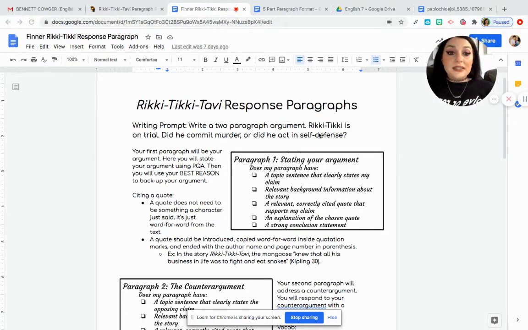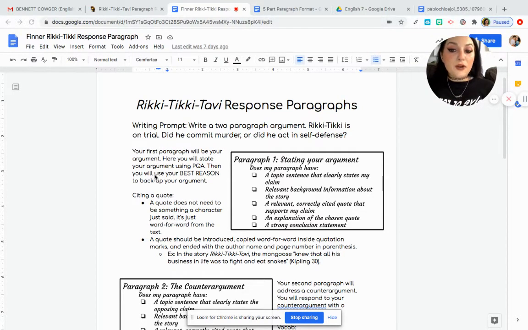It states, Rikki-Tiki is on trial. Did he commit murder? That's on one hand, and I have two different colors to kind of illustrate this on my nails. Did he commit murder, or did he act in self-defense? So you have to pick a side, and you are arguing that viewpoint. You're going to start today with just the first paragraph.